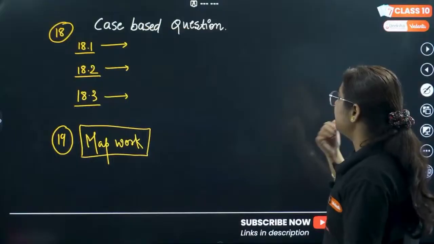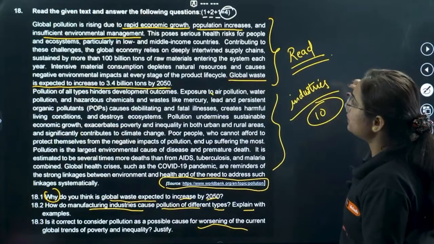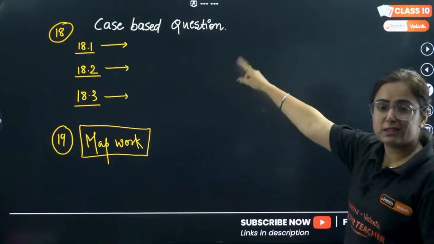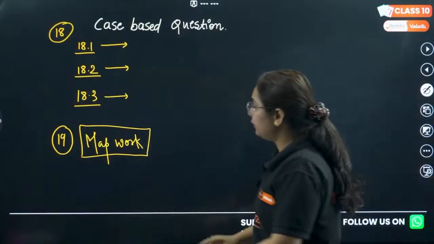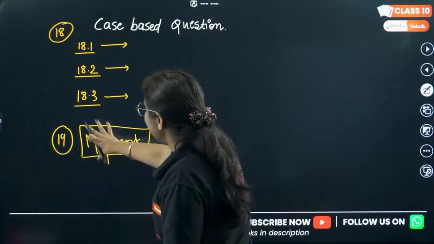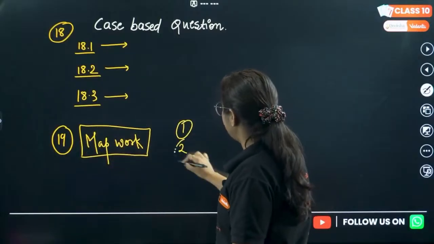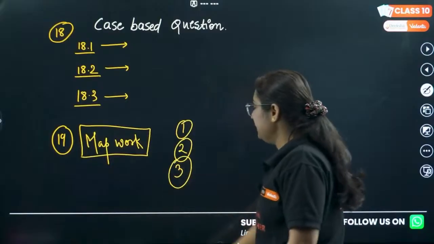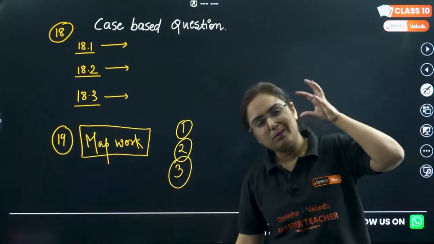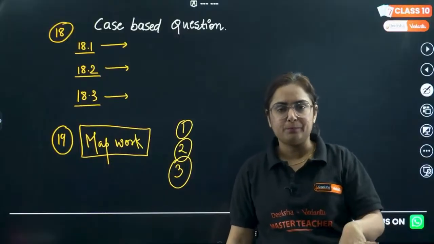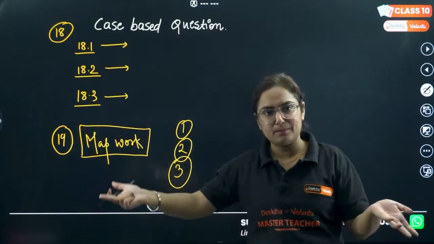Okay, done with the last question, and this was for the 18th number. The format of this answer should be such that we did it for history also. And the 19th one is map work. We know that there might be 3 map work for geography. As I told earlier, mention in the answer copy. Then later you will mark it in the map too.